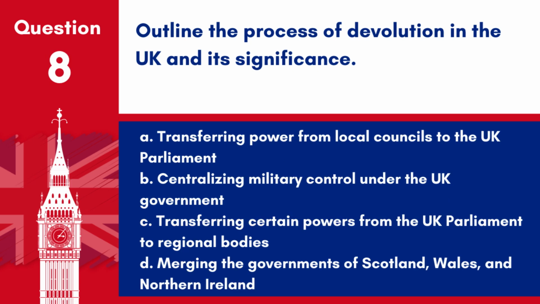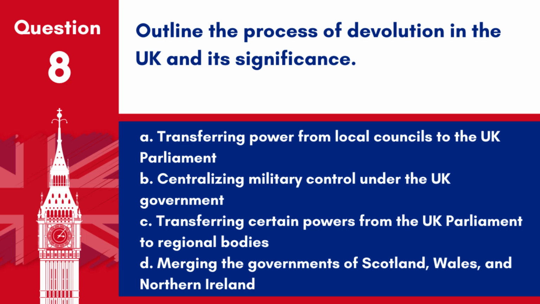Question 8. Outline the process of devolution in the UK and its significance. A. Transferring power from local councils to the UK Parliament. B. Centralising military control under the UK government. C. Transferring certain powers from the UK Parliament to regional bodies.